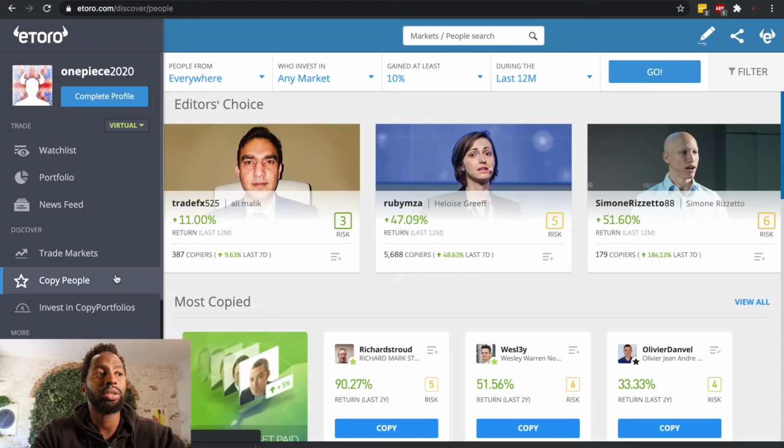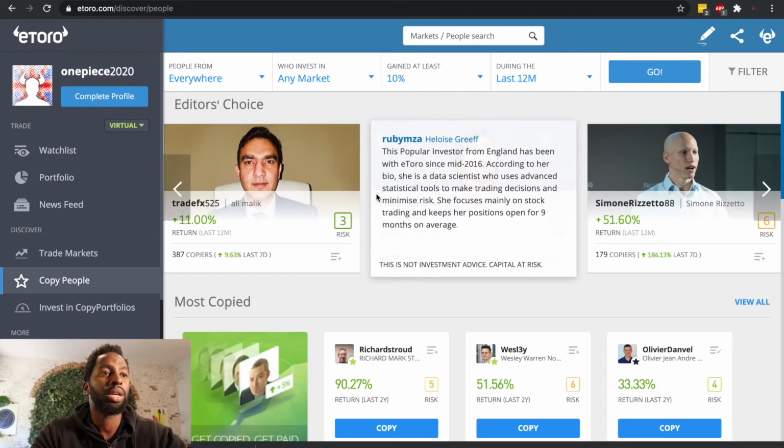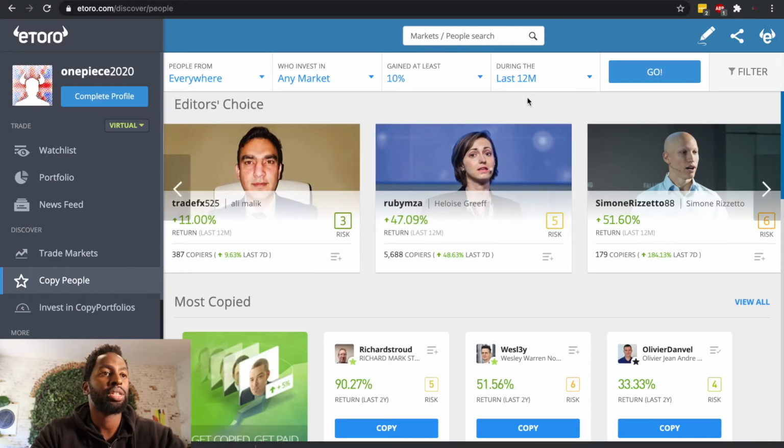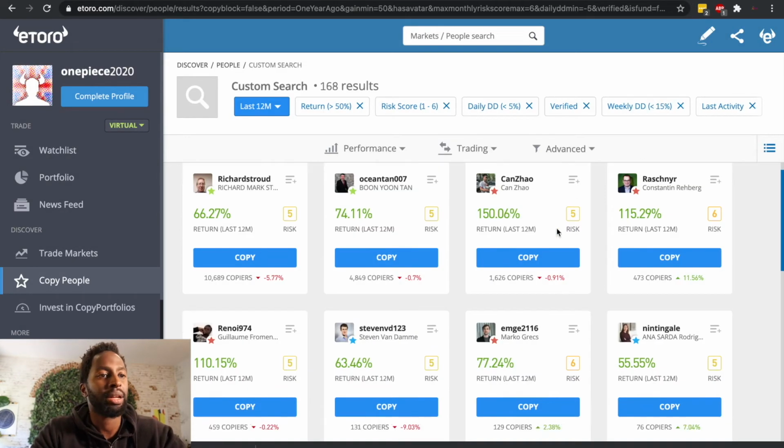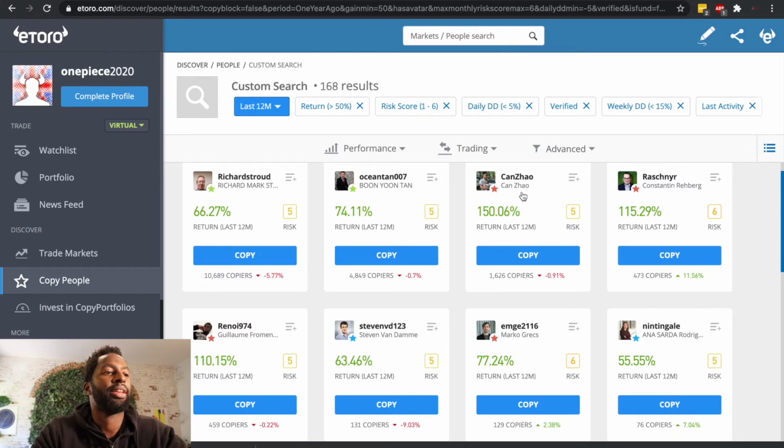You can also use this filter if you want. You can also change this to something higher. Let's just put 50%, for example. So you can really find some really cool traders and investors.